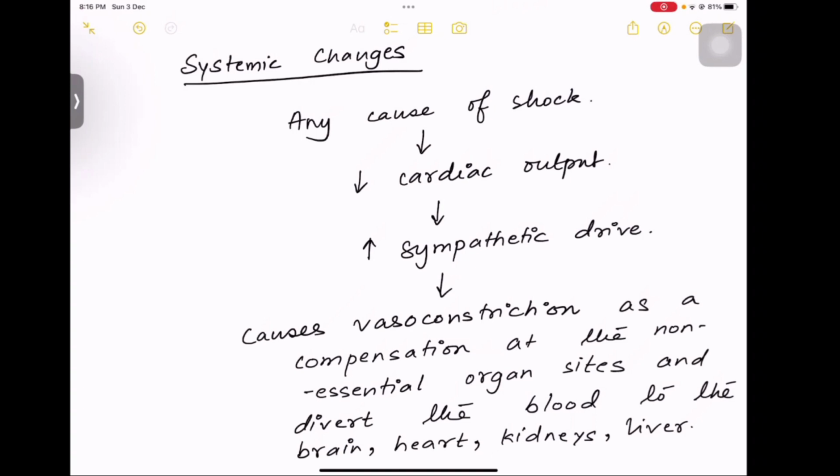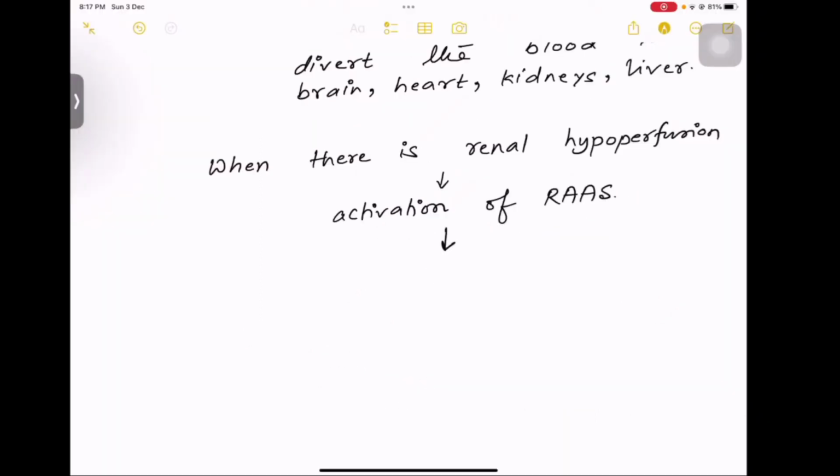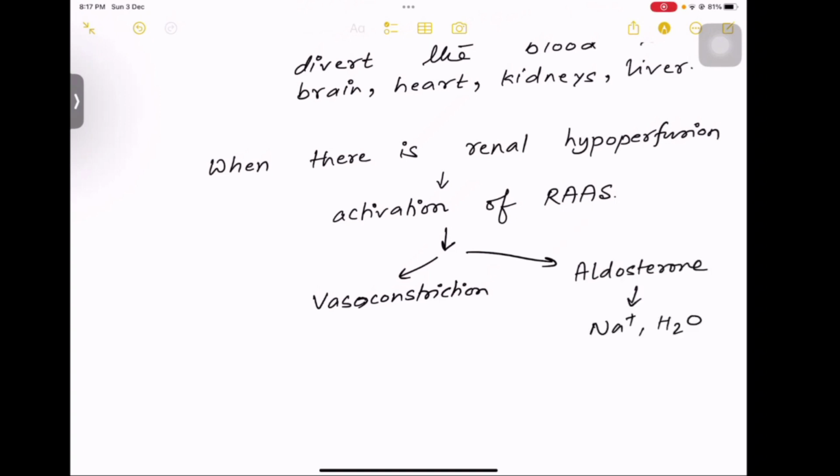So this sympathetic drive will cause more blood to the vital organs like liver, heart, kidneys and less blood to the peripheries, that is the skin. Now, one more thing that can happen if the cardiac output is decreased in your body, there will be activation of the RAS system because अगर किडनी में भी कम ब्लड जा रहा है, this renal hypoperfusion will cause the RAS system to get activated.